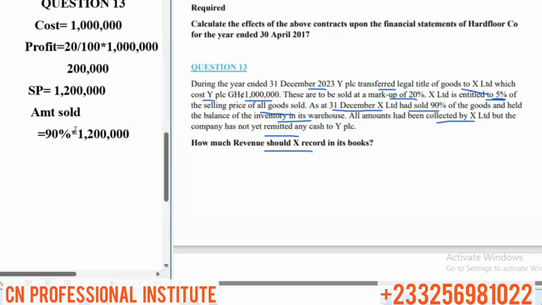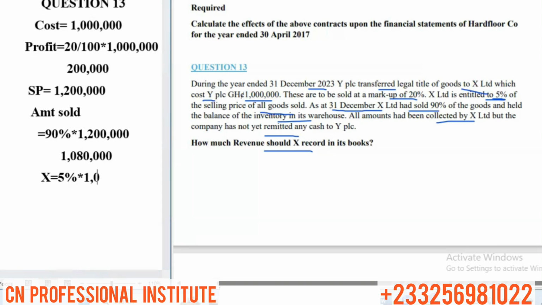So 90% of 1,200,000 will give us 1,080,000, right? So 1,080,000 is the amount sold. It is out of this amount that X will take his what? 5%. Are you following? So we said X is entitled to 5% of the amount of goods sold. So X will take 5% of this figure of what?